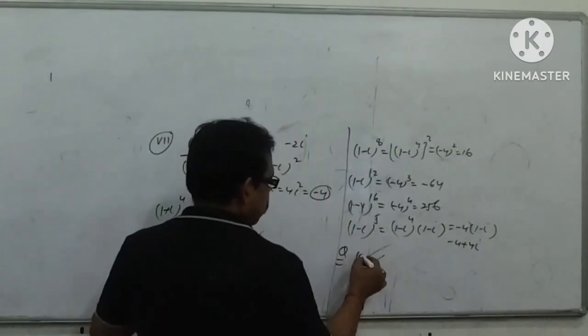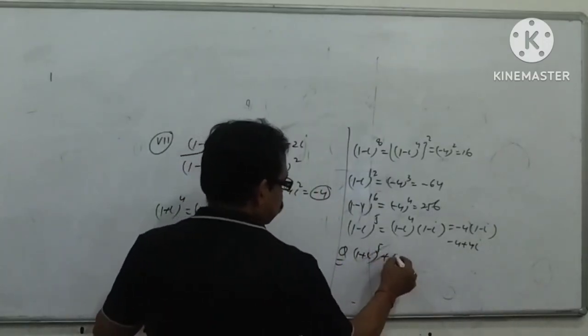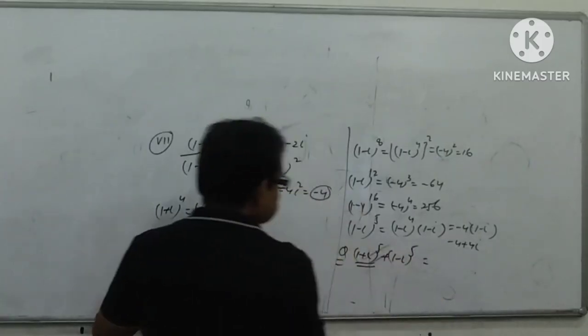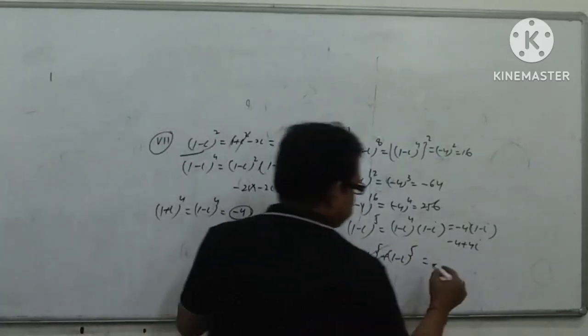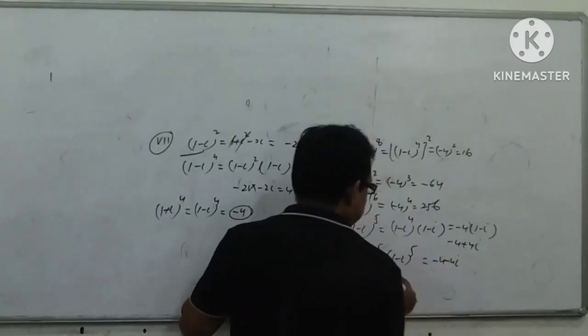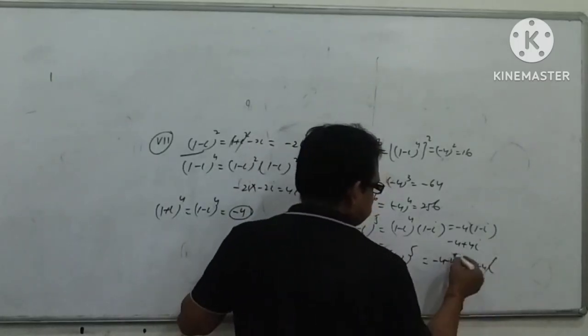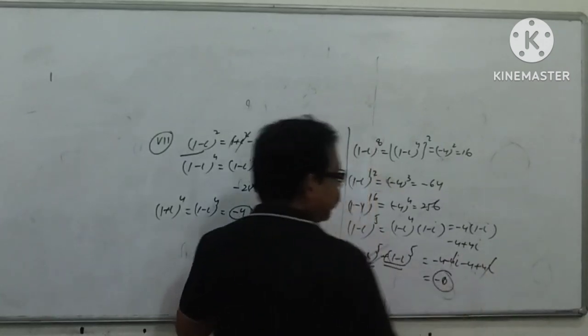Now, the question: (1 + i)⁵ + (1 − i)⁵. Here I have already calculated its value in the previous concept. That was −4 − 4i for (1 + i)⁵ and −4 + 4i for (1 − i)⁵. This is cancelled, so the answer is −8.